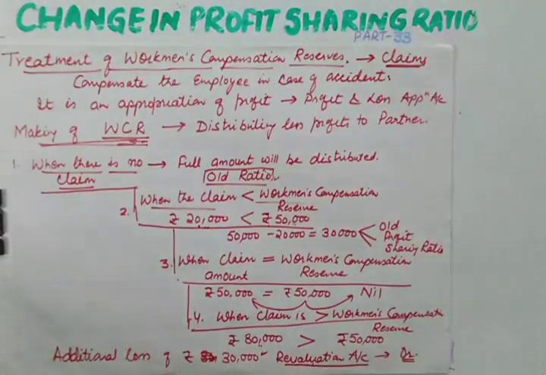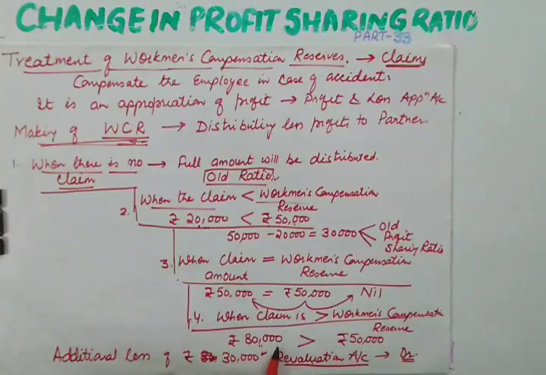I'll give you a very simple example. Suppose your parents gave you 50,000 as pocket money, but your actual expenses are, suppose, 80,000. So how are you going to meet this extra? Out of this 80, 50 will be met out of the pocket money, and for the remaining you have to go to your parents. So this is a sort of parents for partnership accounting. Whenever a loss arises, they will go to the revaluation account to meet the difference, and the revaluation account has to be debited because it's a loss.